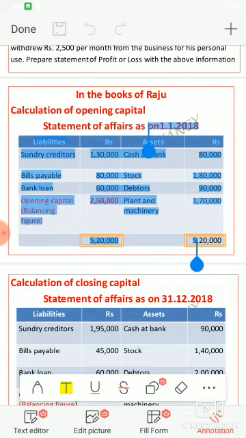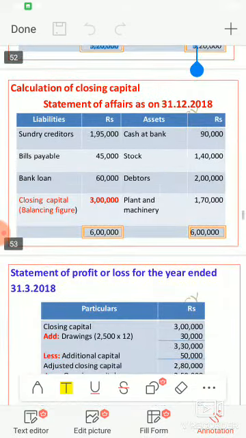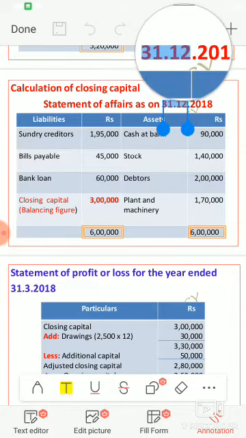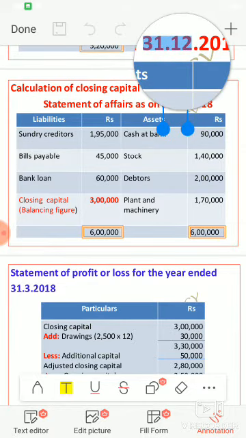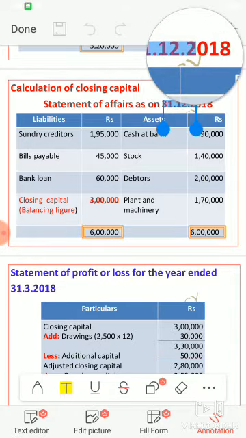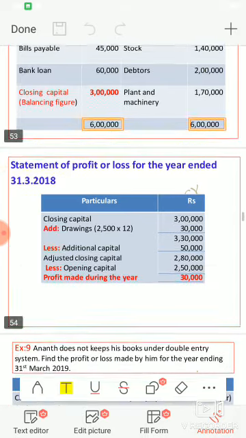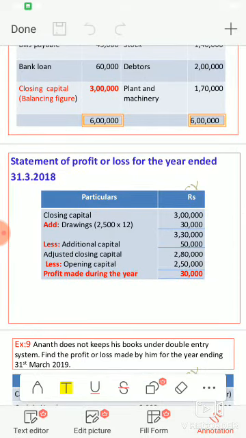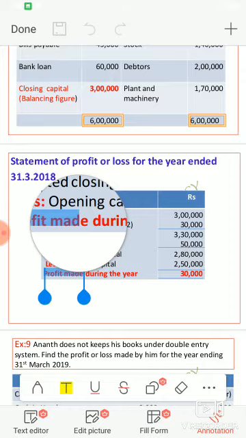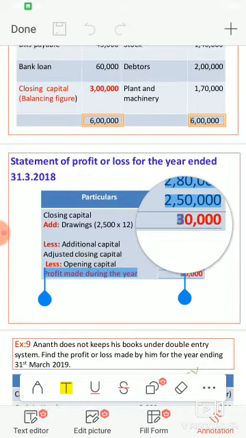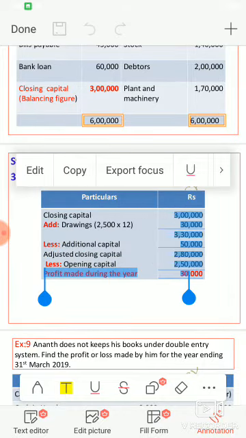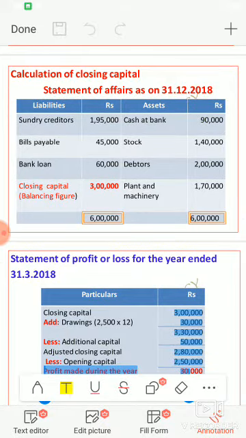When you are preparing closing capital, we are going to take all closing information as of 31st December 2018. By using this capital, we are going to find out profit or loss. Kindly note it down in your classwork, students. Exercise sum number 8. Thank you, students.